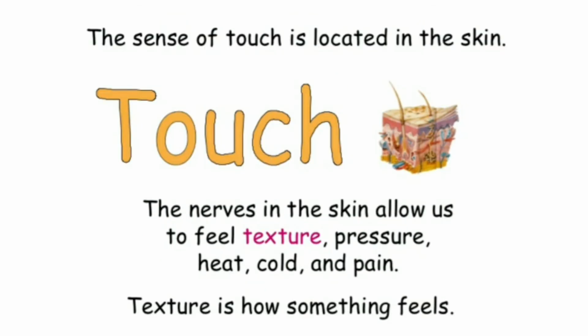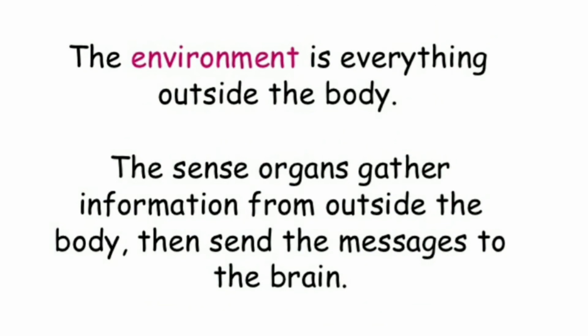For example, the stimulus of heat from the environment is received by the sense organ skin. Receptors on the skin, that is the sense organ, receive the stimulus. So, sense organs are responsible for reception of stimulus of sight, sound, smell, taste and touch.